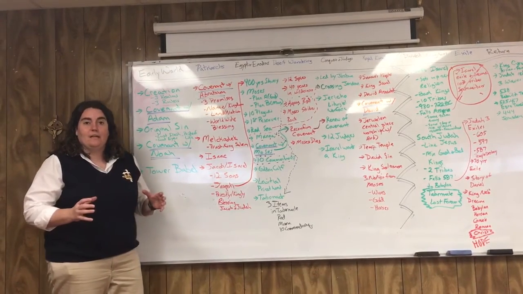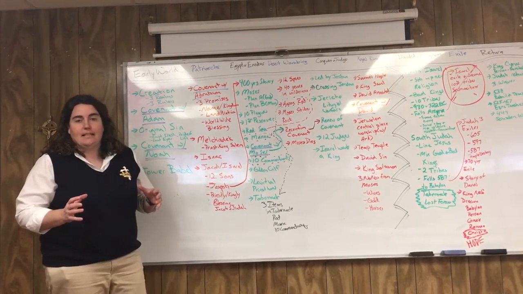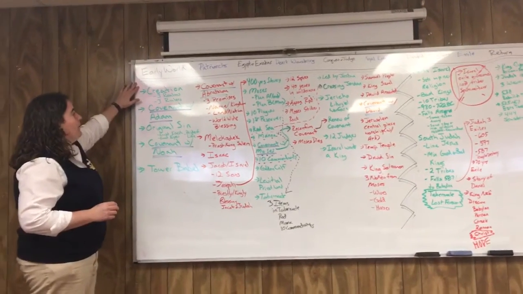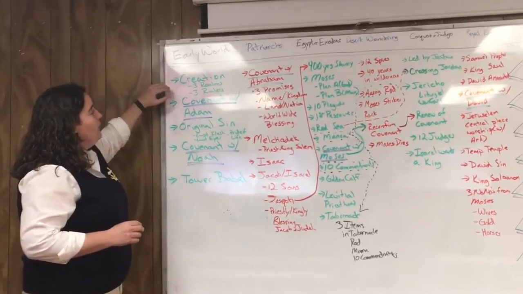All right, so this is our real quick recap of the first 9 periods that we're studying in the Bible timeline system that we're doing. So first we come to the early world period, right? So in the early world period, we see creation.